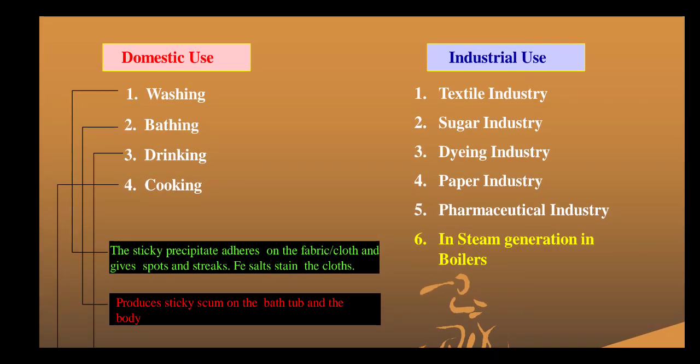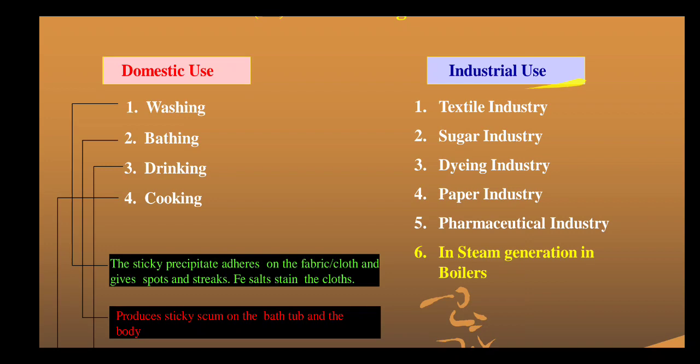And when you use it for industrial purposes, what happens? There are different industries where water is required. Without water, we cannot run the industry. For example, textile, sugar, dyeing, paper and pharmaceutical industries require water for different processes, and it is not possible to get soft water throughout.